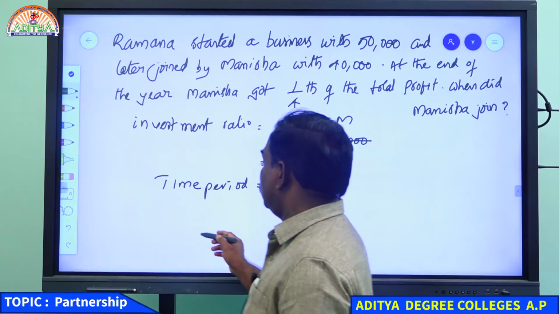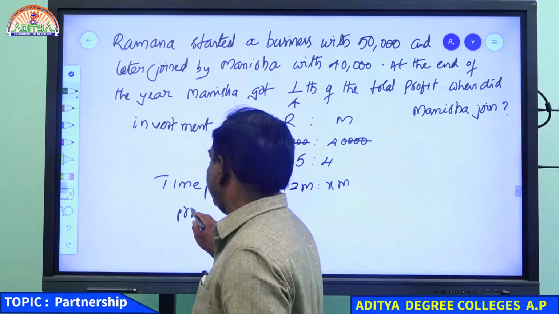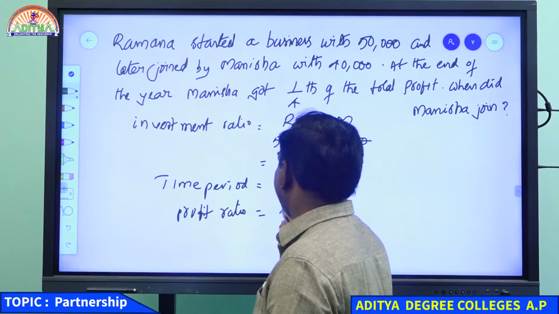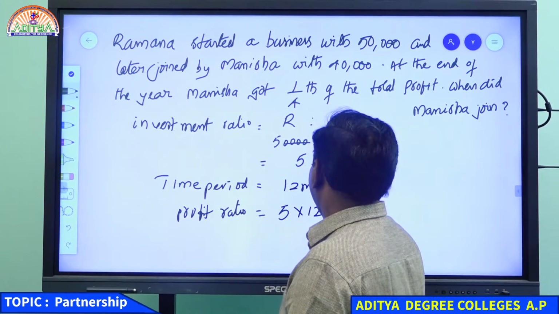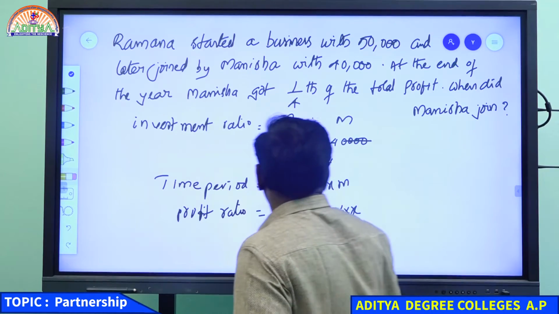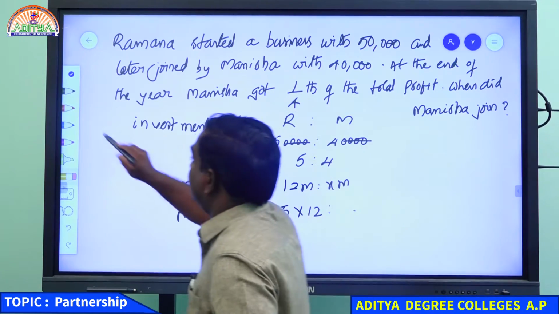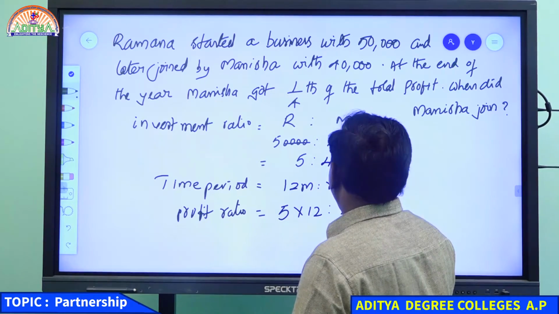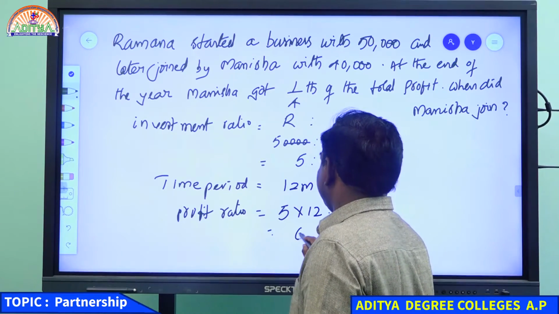According to our formula, the profits ratio will be 5 into 12 is to 4 into x, which is 60 is to 4x.